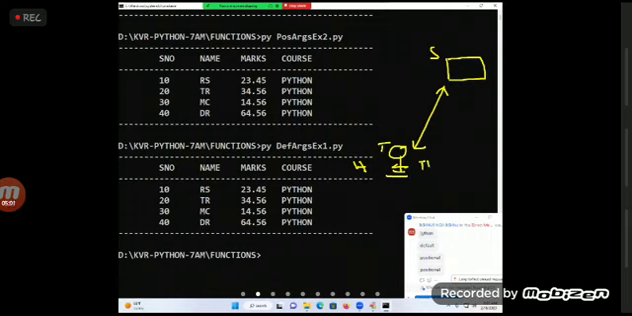Tiffin box will be carried. Tiffin box, that is called what? Argument. But the duster which is present in the school, will you carry it daily between school and your home? No. Duster is what argument? Default argument. Tiffin box is the same.